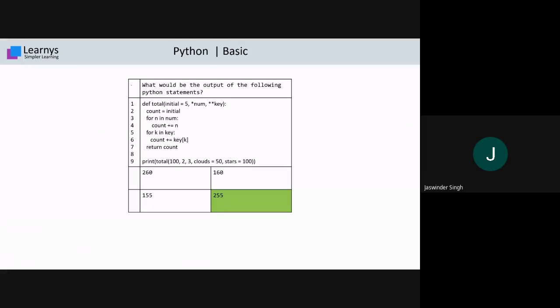Inside this, the statement number 2, count equals to initial. You know that initial has the value 100 and 100 is assigned to that count. Okay. Now the count contains the value 100. I will write it for your understanding. Count will contain the value 100. Now inside this, we move to statement number 3, that is for n in num. So n is any element in num. Num is a tuple, so we have two elements, 2 and 3. The first iteration is with 2.